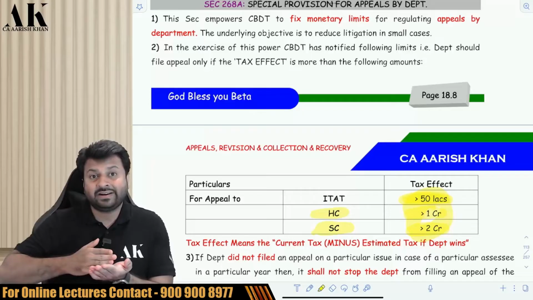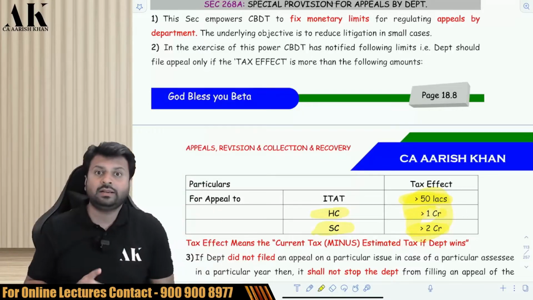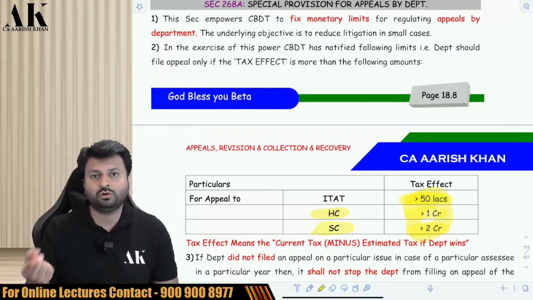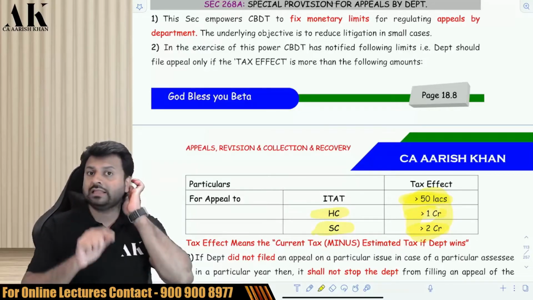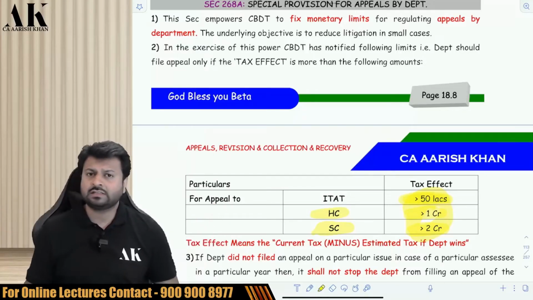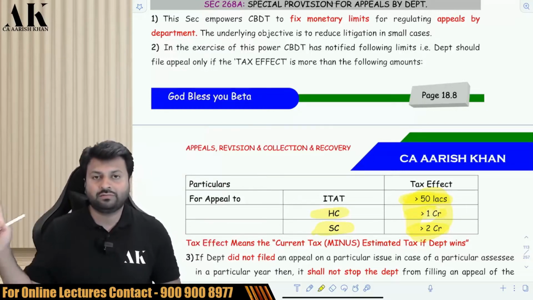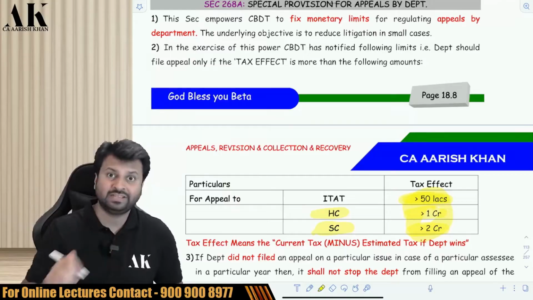If the tax effect exceeds this limit, then the department has to file. But if it is below this limit, then it is at the discretion of the department. If they want to still file, they can file it. You cannot tell the department, why have you filed the appeal because the tax effect is just 42 lakhs? Why have you filed the appeal because the tax effect is just 30 lakhs? If they wish to file, they can file it. It depends upon their mood, their work pressure, workload and many other factors.